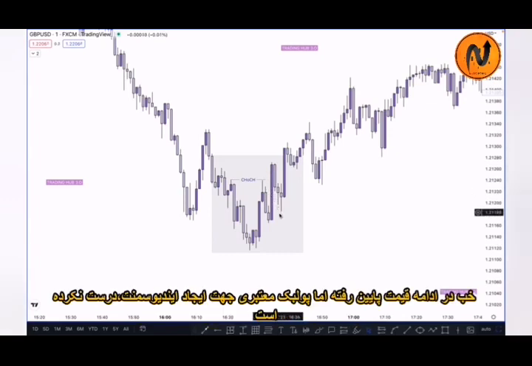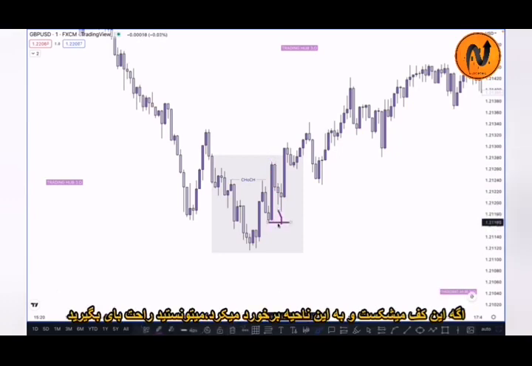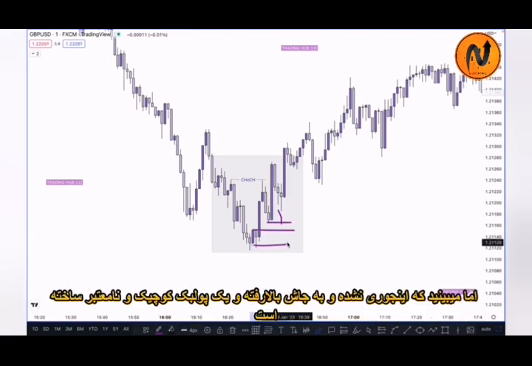Then what happened here? Market pushes downside but does not create any inducement here, and this one is not a valid pullback, as we know. So first of all, what happened here? Market takes a small pullback, but this is not a valid pullback, because the highest candle, this high and low, both are protected here. If market breaks this low and taps on this order block, then definitely you can buy here. But market did not push downside, market continued to go higher high and created a small pullback here like this.